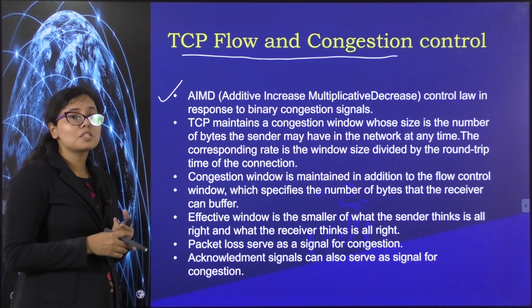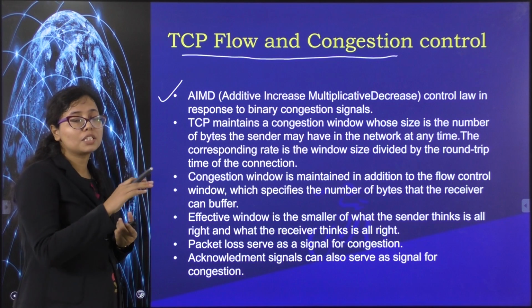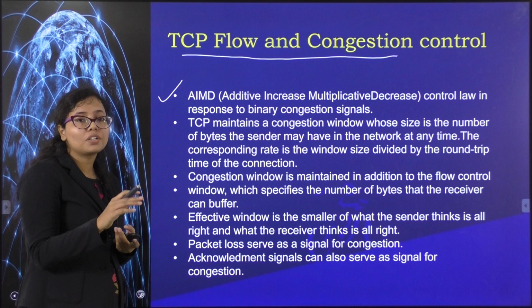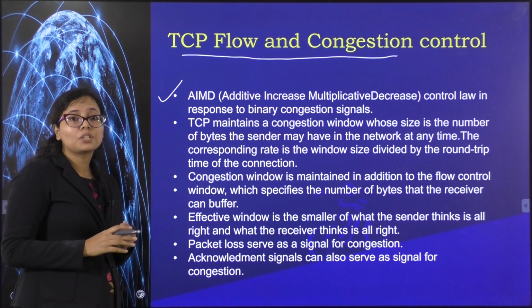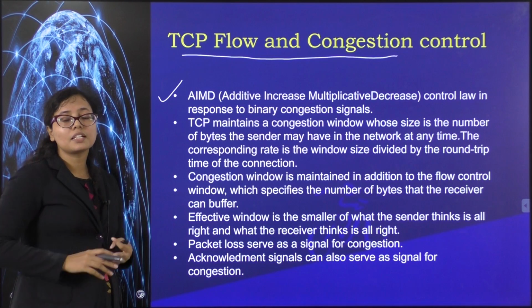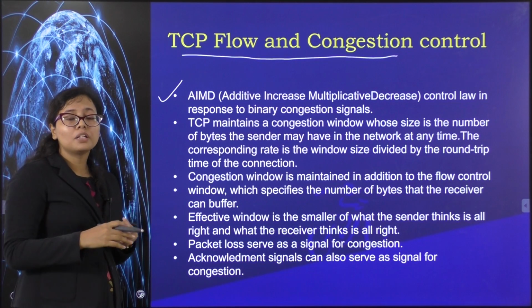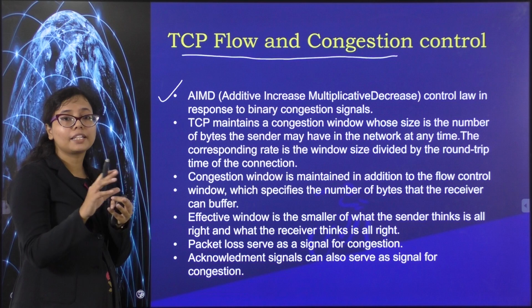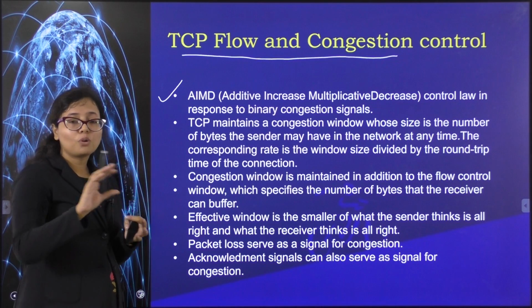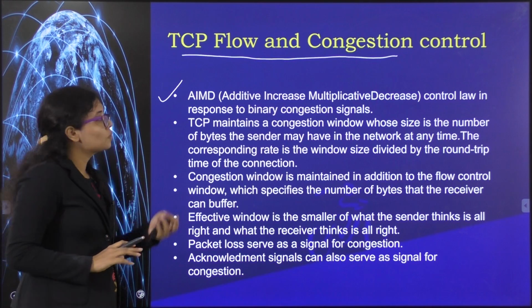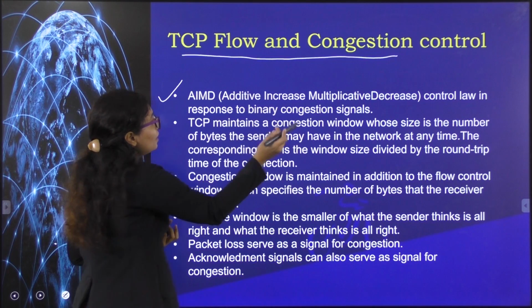Suppose there were 4 packets which the sender has sent to the receiver, and it senses that these 4 packets are experiencing congestion. So the next time it will divide, it will reduce the flow of the data and make it 2. So this is multiplicatively decreasing.